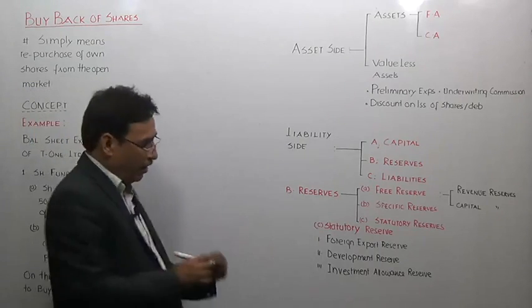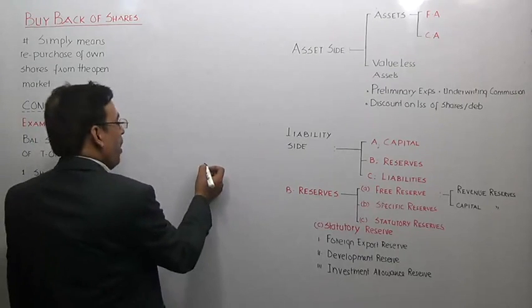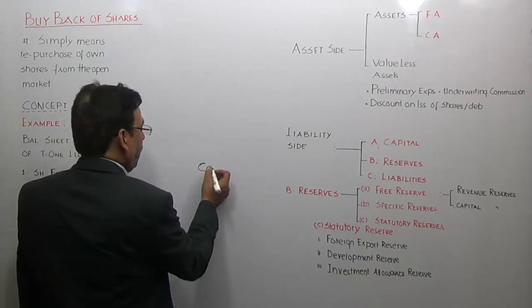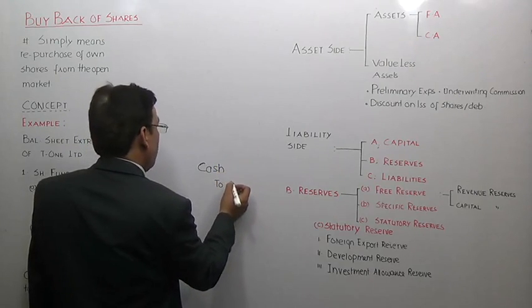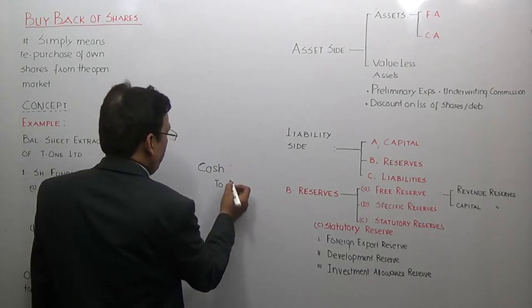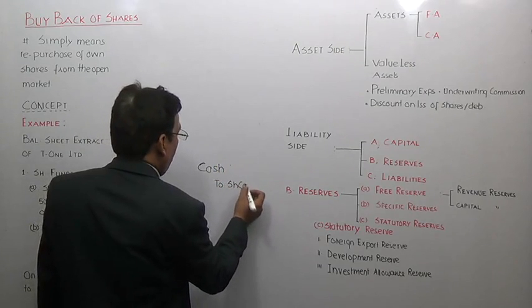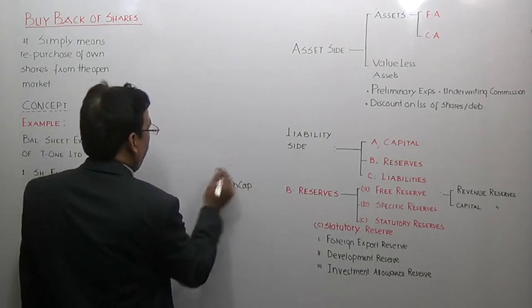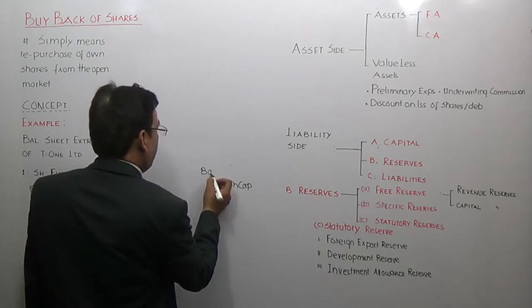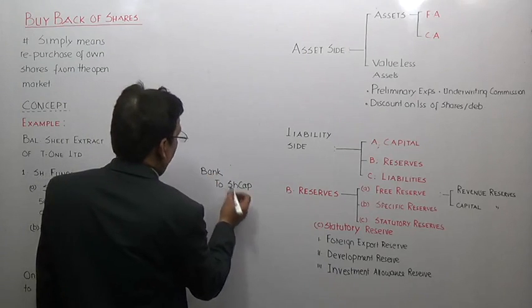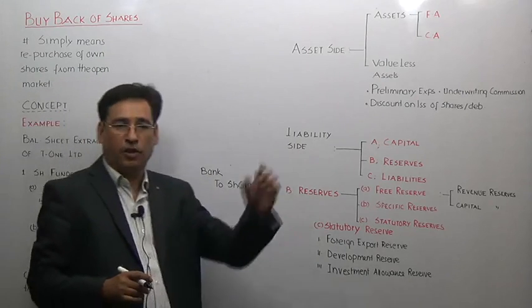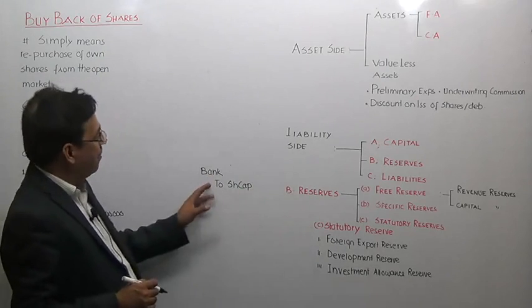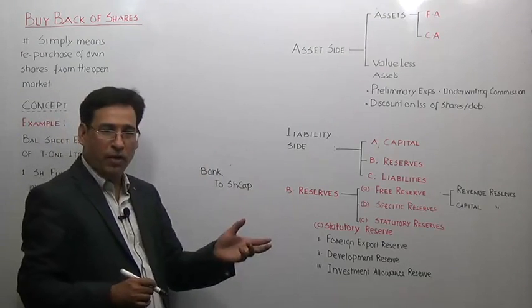For example, when a company will issue the shares, company will make the entry: cash account or bank account debit to share capital account. When a company will issue the shares, company will receive cash and share capital of the company will increase because company will offer shares to the public. This is the entry for issuance of share capital.